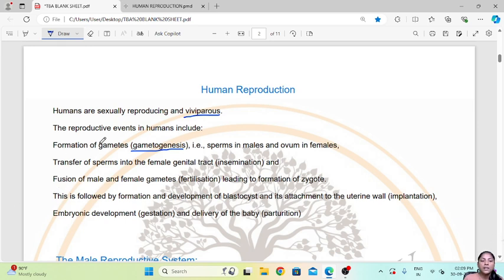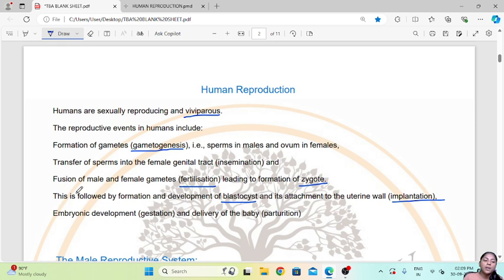Then fusion of male and female gametes, which is termed as fertilization, and after this fertilization it leads to the formation of a zygote. Now the formation of the zygote is followed by formation and development of a blastocyst and its attachment to the uterine wall, which is termed as the implantation.